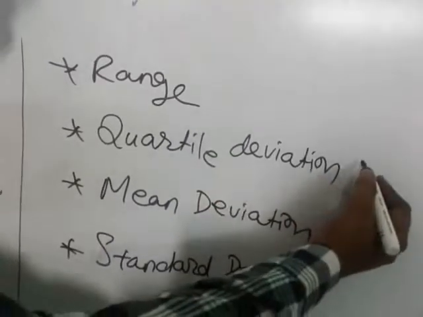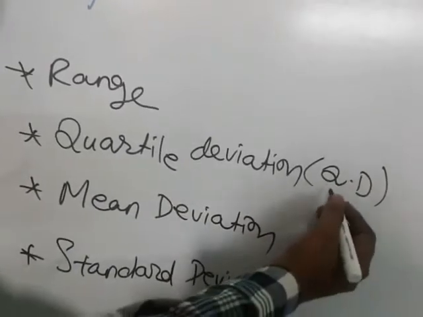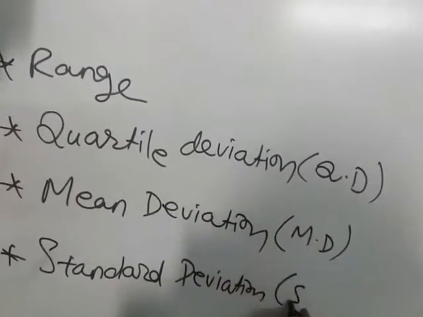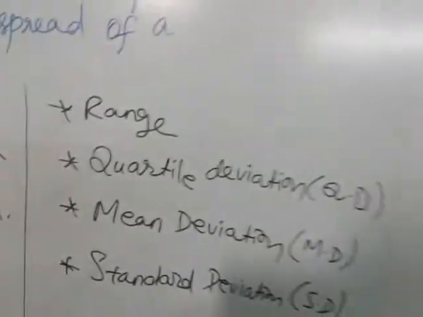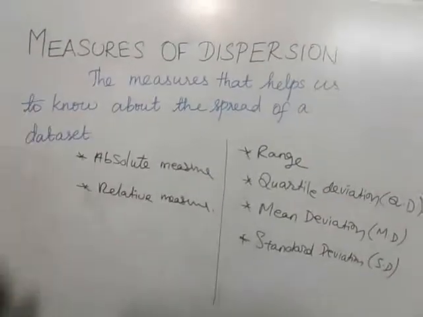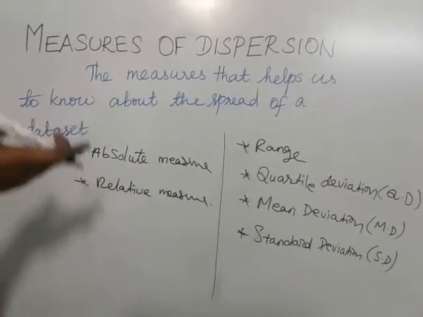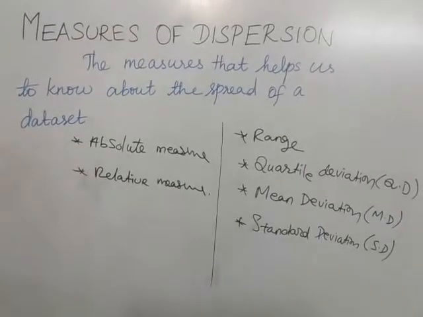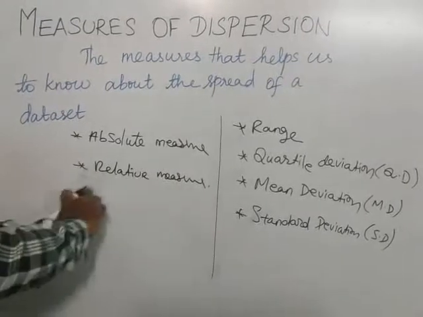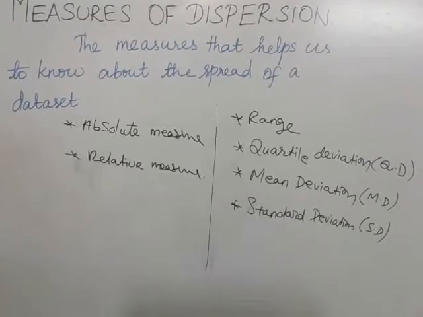So quartile deviation, in short form you write QD. In a question sometimes you find calculate QD, that is nothing but quartile deviation. Likewise MD is nothing but mean deviation, SD is nothing but standard deviation. Okay, so these are the measures of dispersion, and they are absolute measures. The coefficient of range, quartile deviation coefficient, each coefficient is called relative measure. This 4 is our absolute measure, and the coefficient of these 4 concepts is called relative measure.